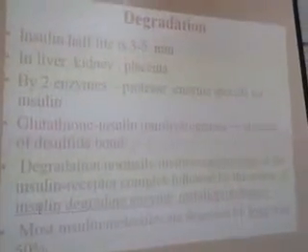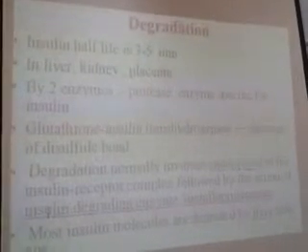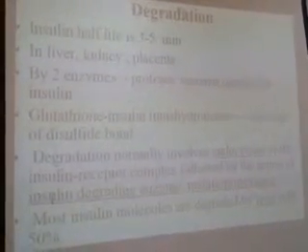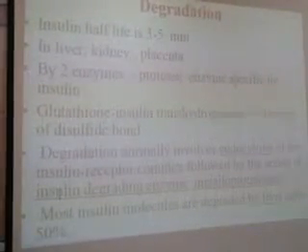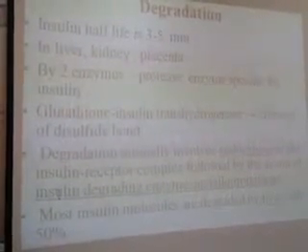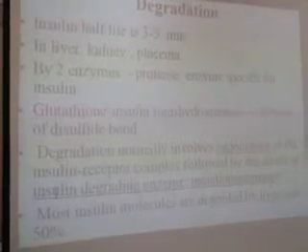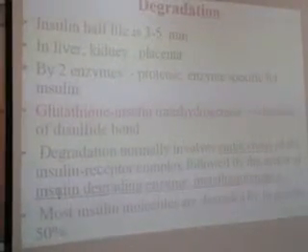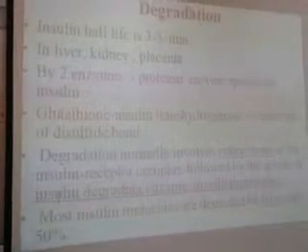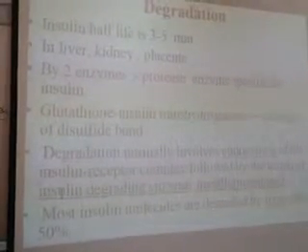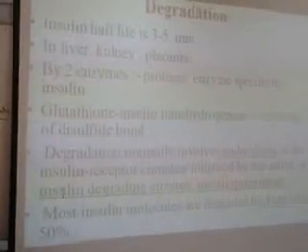Degradation. The half-life of insulin is 3 to 5 minutes. So that's why I told you in the beginning, C-peptide is very, very important. The half-life of C-peptide is very long. So if you want to measure the concentration of insulin indirectly, you have to measure C-peptide. It gives you indirectly the concentration of insulin in our body.